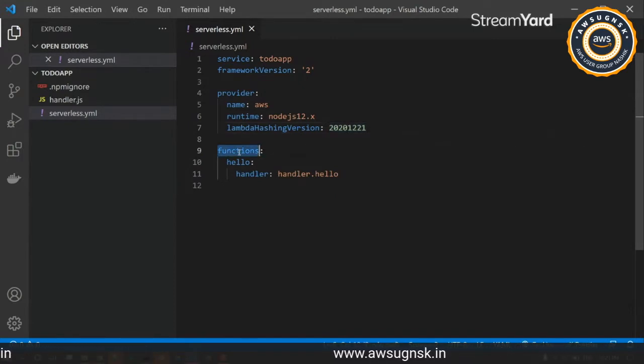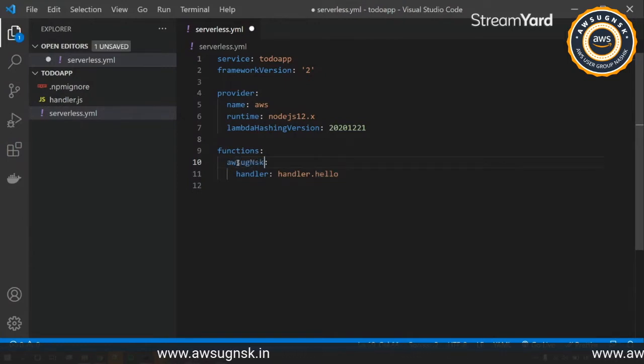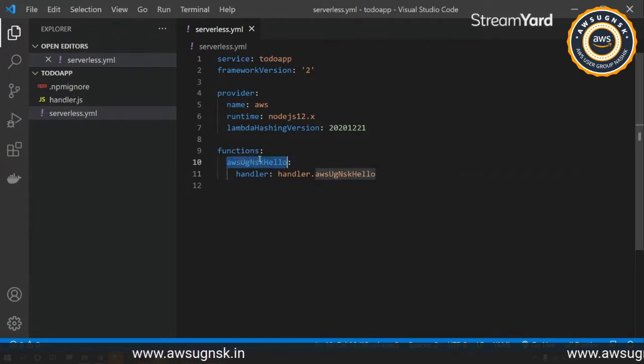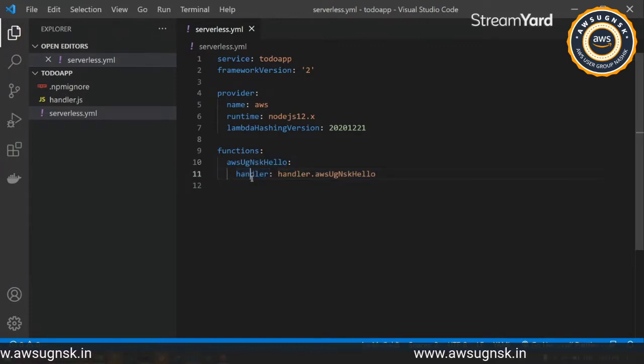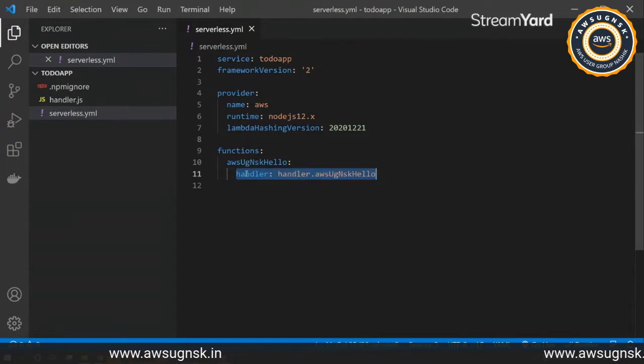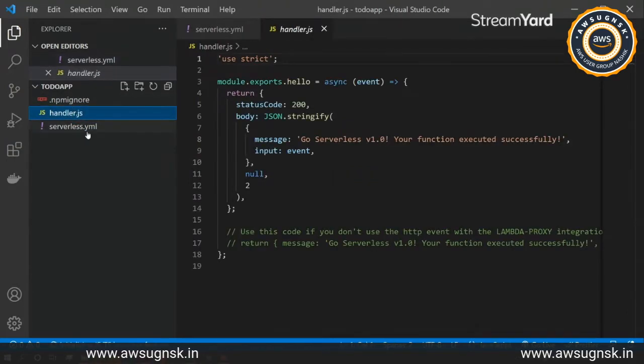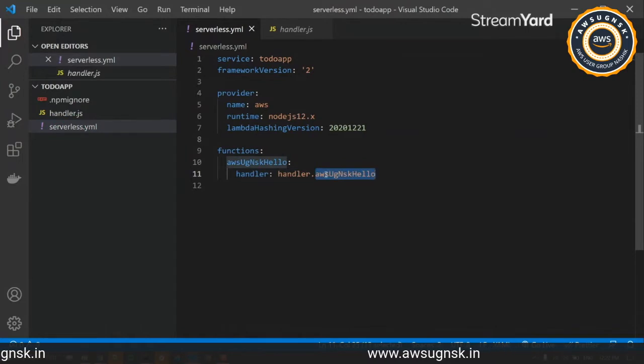And then we have the functions category. Under that we have the function name. Currently it is hello. I'll just quickly change it to maybe AWS UG NSK hello. Then I'll change it here as well. So this is the function name, and then the handler. This points to the object where we have written this function. So our handler will be handler, which is handler.js, and under that handler.js we have that method.